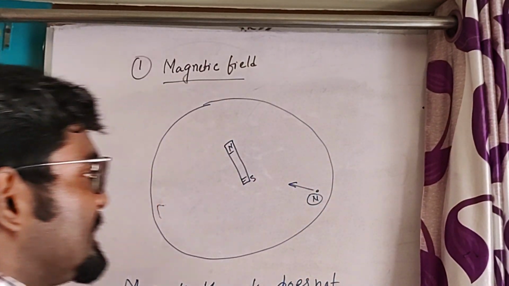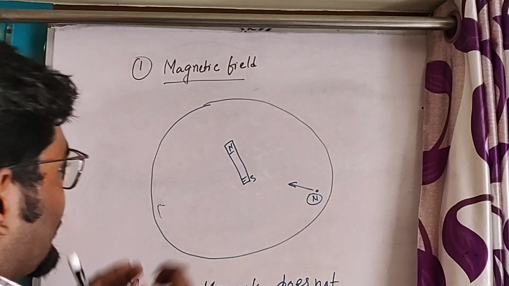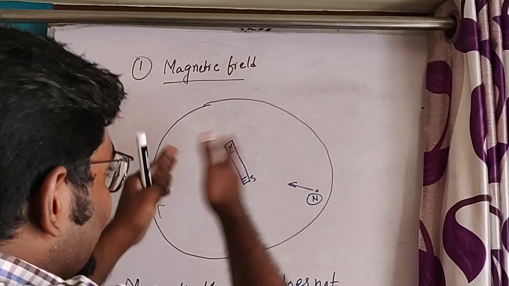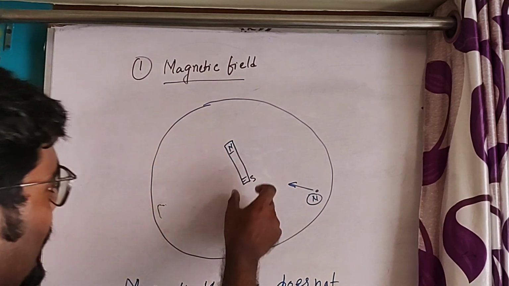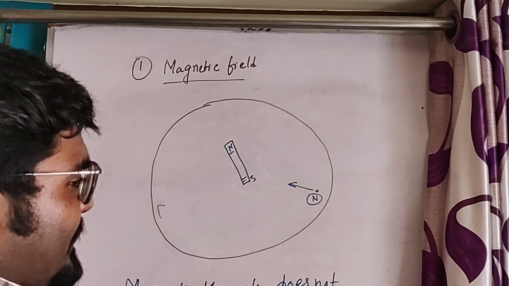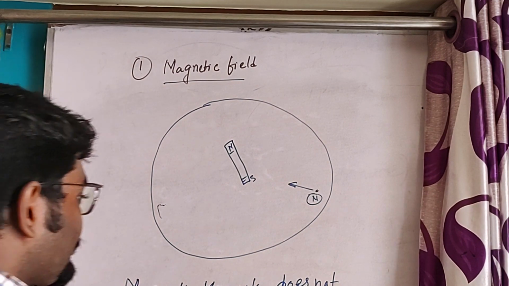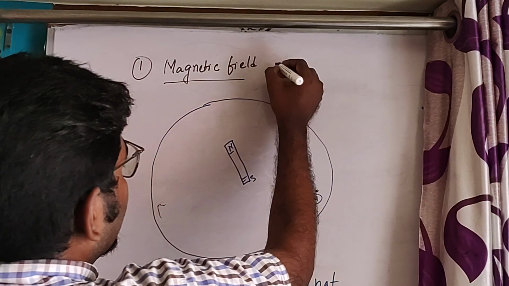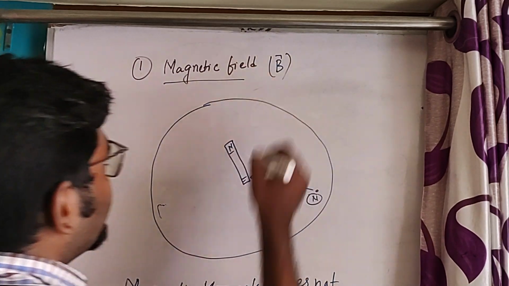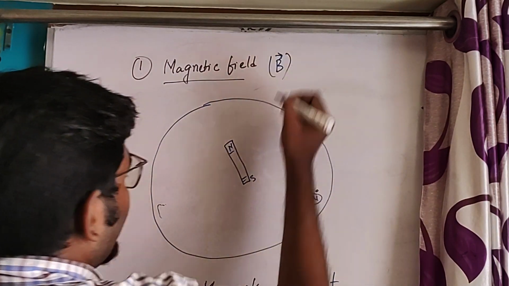Actually, magnetic field is a region within which an isolated North Pole will experience a force. We denote magnetic field by the symbol B, and it is a vector quantity.